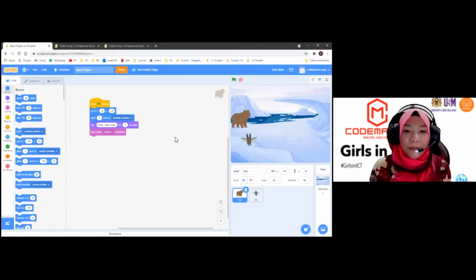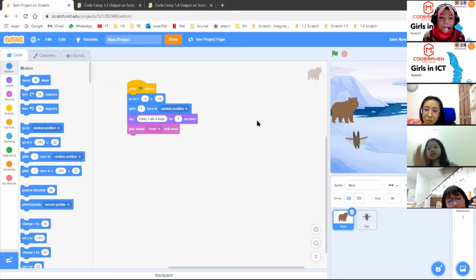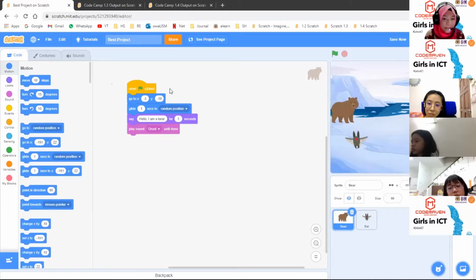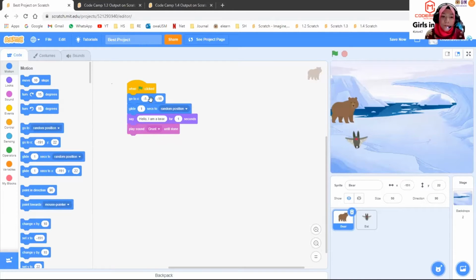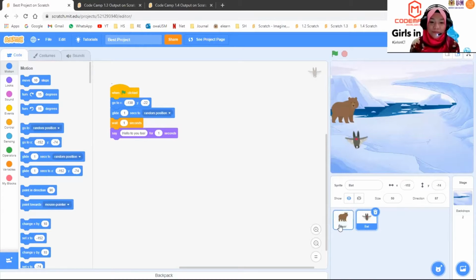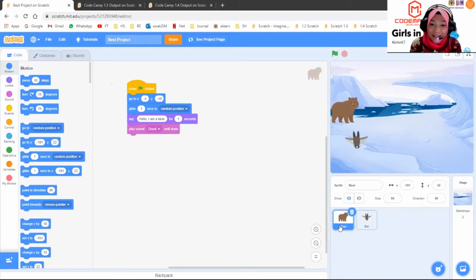When you go to your page, have you opened your page? This is going to be the view of your coding page. For your bear, this will be the last block that you have done, whereas for the bat, these are the blocks that you would have up until now. So are you guys ready? We will start our workshop today.